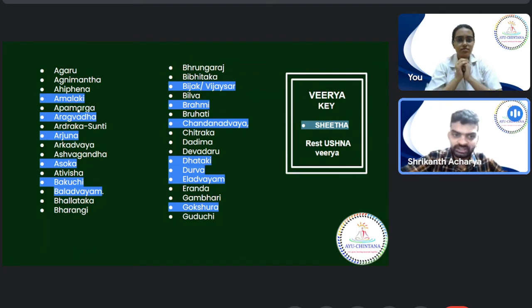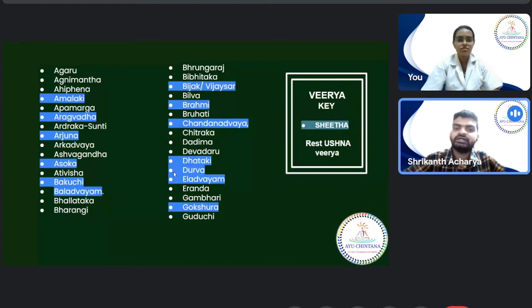Avalaki, Aragvada, Arjuna, Ashoka, Bakuchi, Bala, Vijaysara, Brahmi, Nagakesara, Dhataki, Ela, and Gokshura have Shita Virya. Any drug other than these will be marked as Ushna Virya.